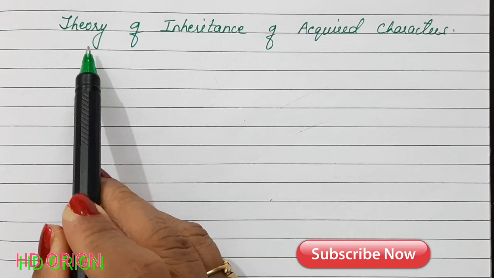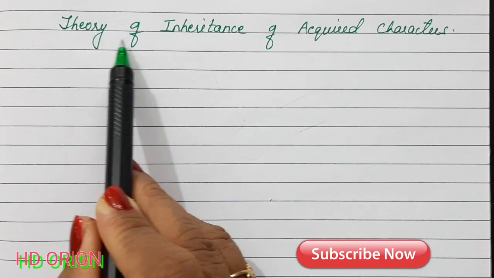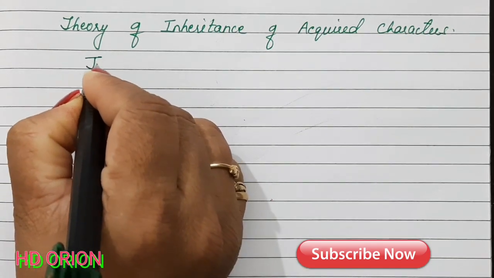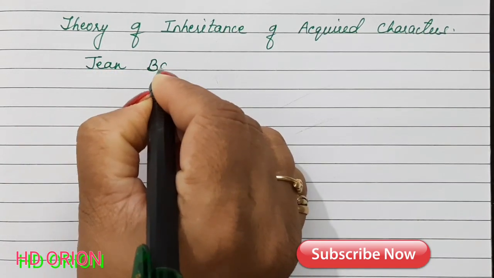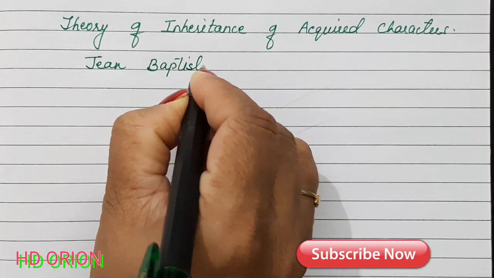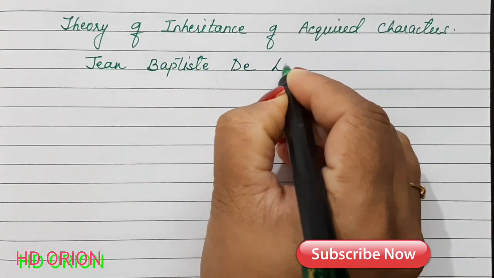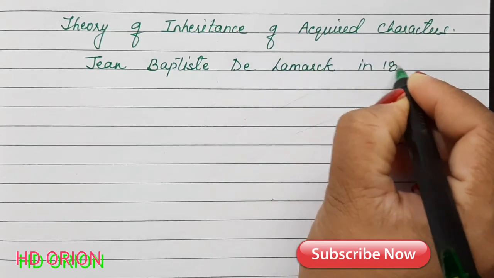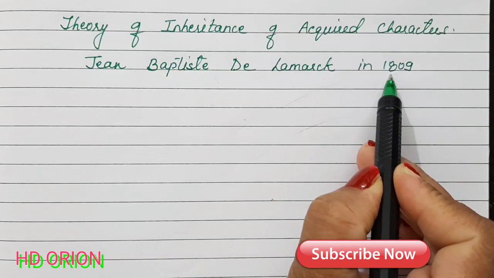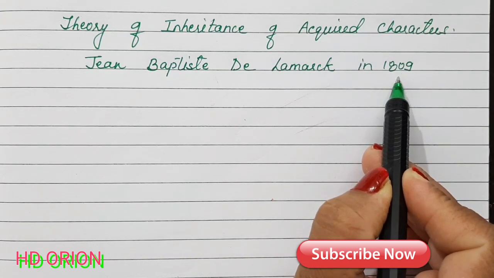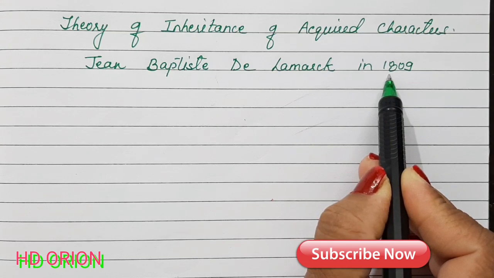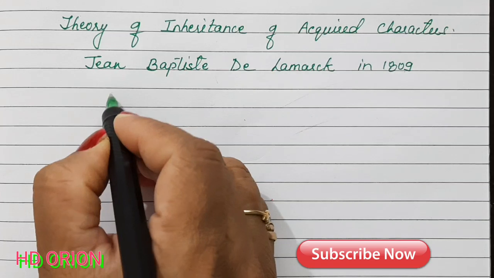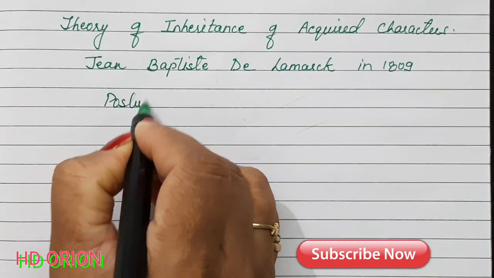So let us see the first theory. This theory is the theory of inheritance of acquired characters. This was given by Jean-Baptiste de Lamarck in 1809. This was the year when Charles Darwin was born, so Lamarck's theory was given quite earlier, in 1809. Let us see the postulates of Lamarck's theory.